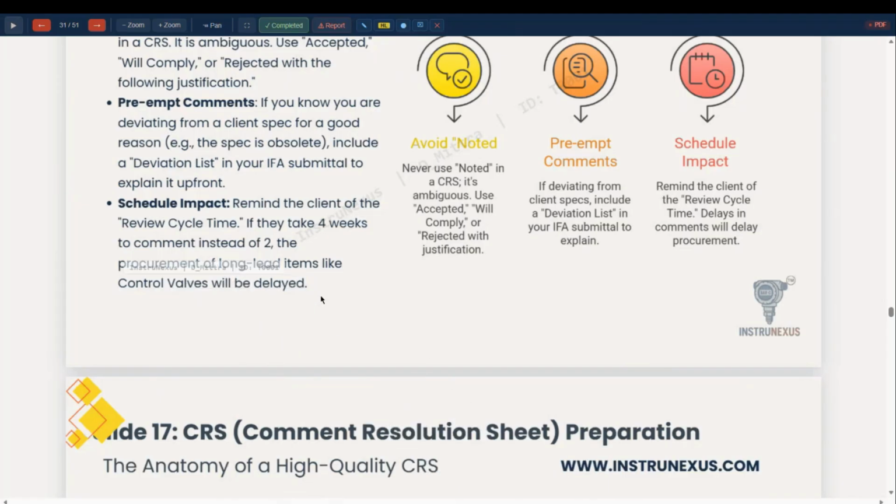They will accumulate the material, but they will not start the manufacturing till the vendor drawings are approved, and all comment resolution sheets and any acceptable deviations are listed and properly communicated to the vendor.